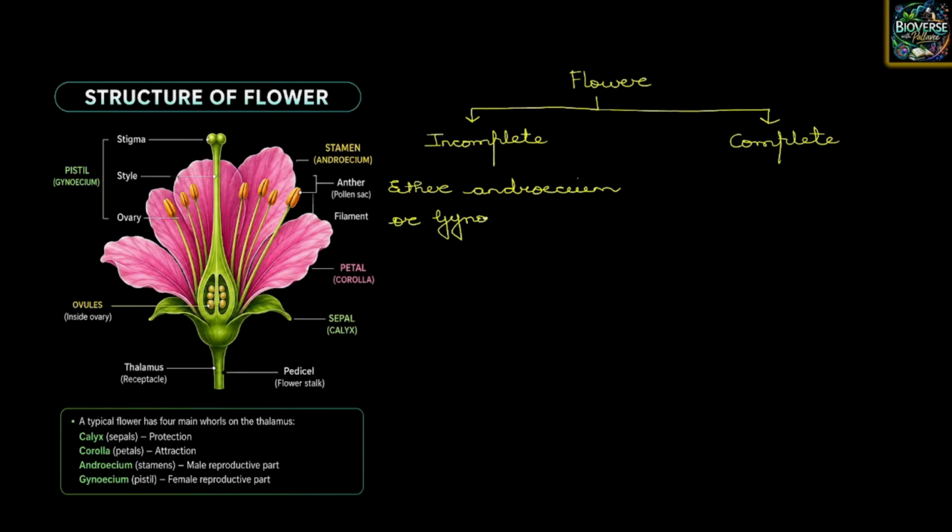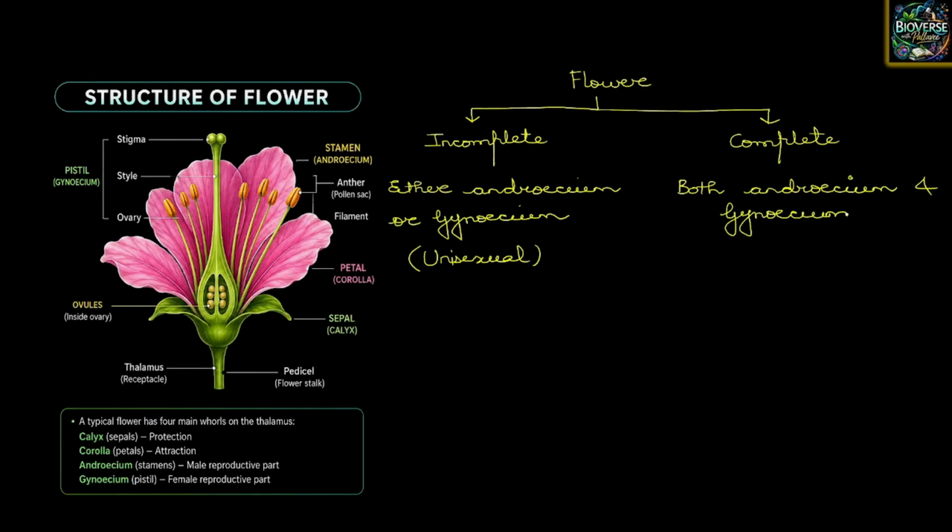So such flowers, children, are going to be what kind of flowers? Unisexual. Yes, such flowers are unisexual. Now those flowers that consist of both the androecium and the gynoecium come under the category of the complete flower. So here, both the structures are present.